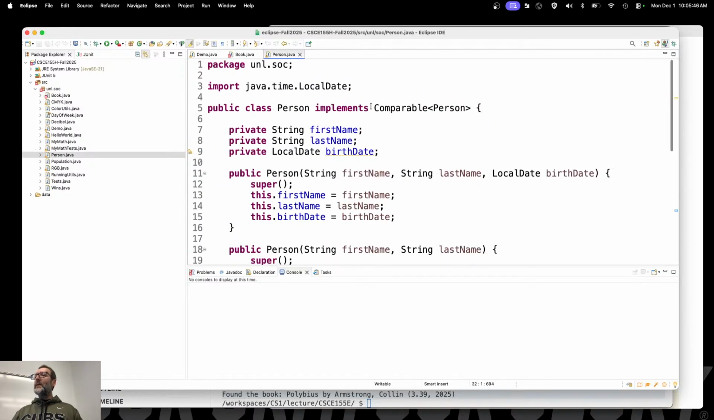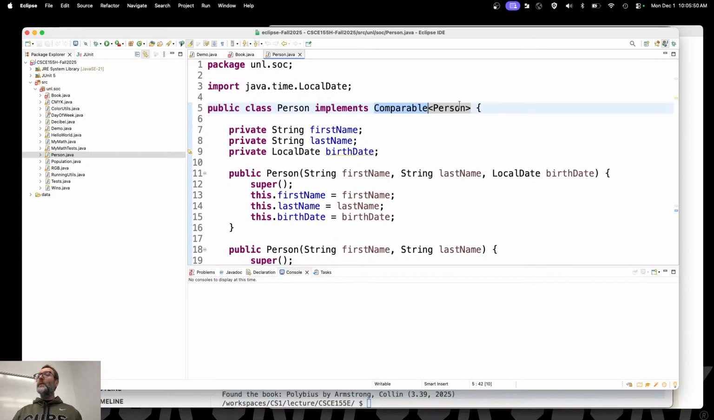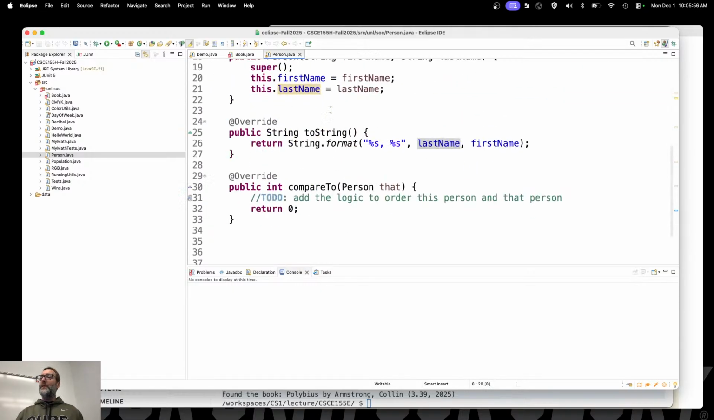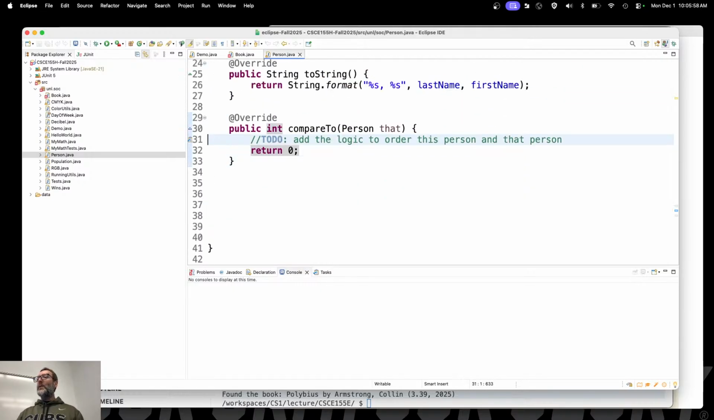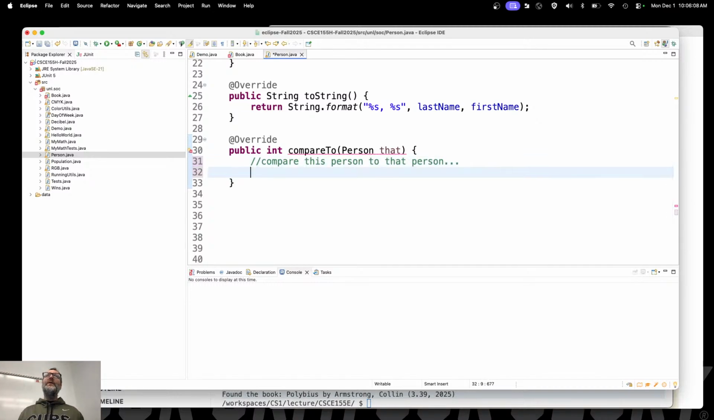What we did to fix that is we made person comparable to another person. How do you compare people? Well, if they have the same first name and the same last name, then they're the same person. And so that's where we left it off. I have to compare this person to that person. So compare this person to that person, dot, dot, dot. How are we going to do it? Again, last name, first name.